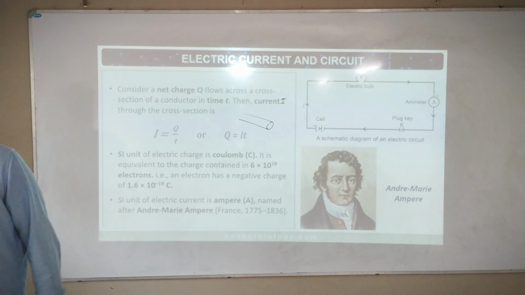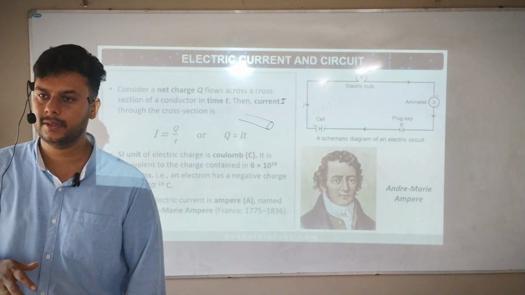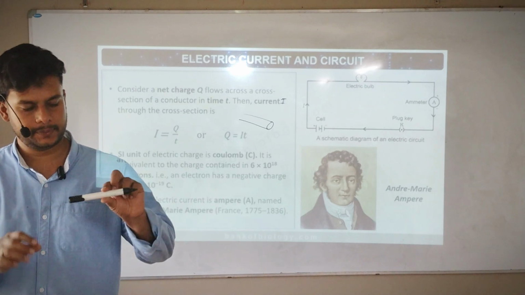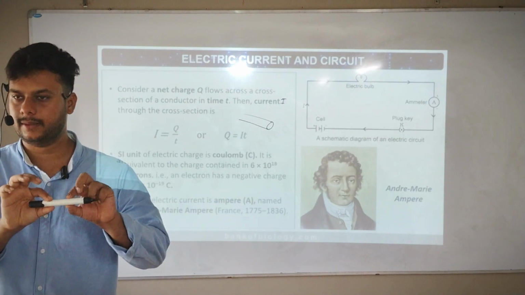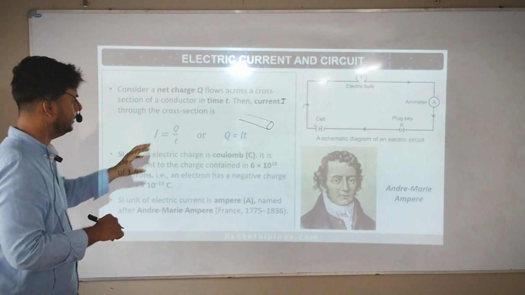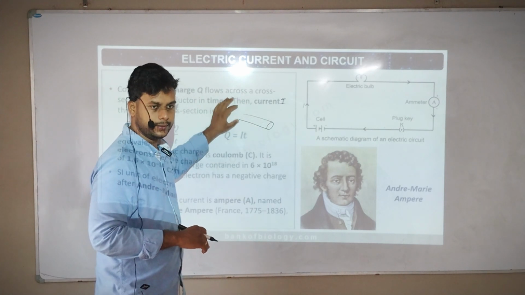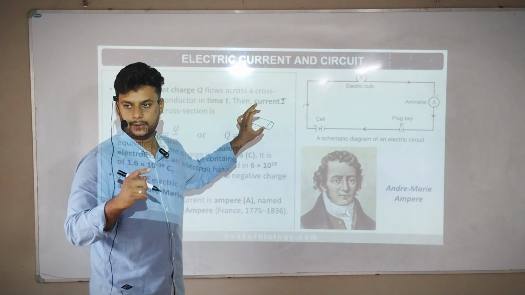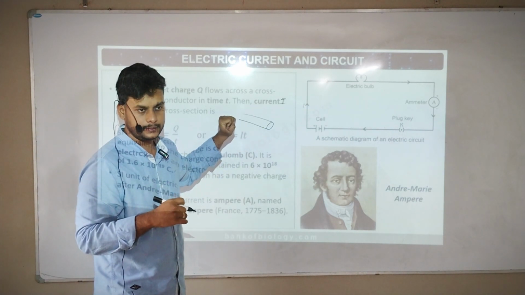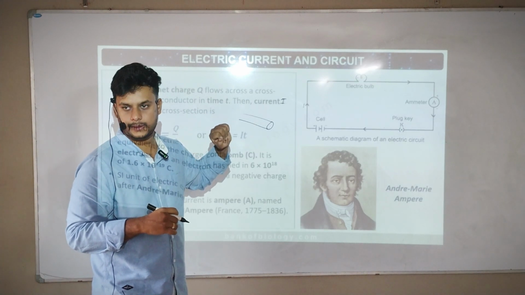If I take my body as the cross section area, then my whole body is the area through which current can go. Whatever we take, if I take this pen, this full pen is the cross section area. So cross section area means the area of this whole wire, without leaving any part out. That is the meaning of cross section area: throughout the wire, the maximum area inside the wire that we will consider here.